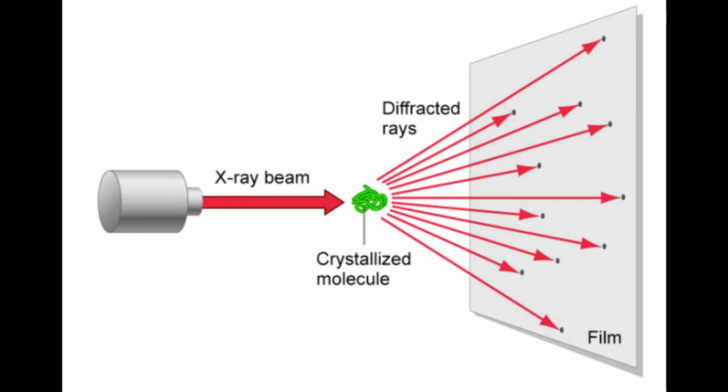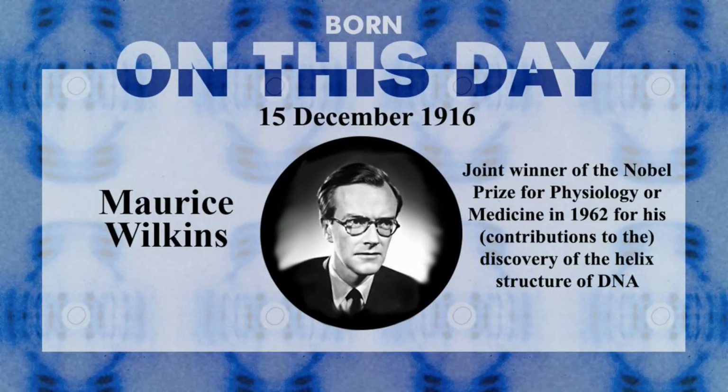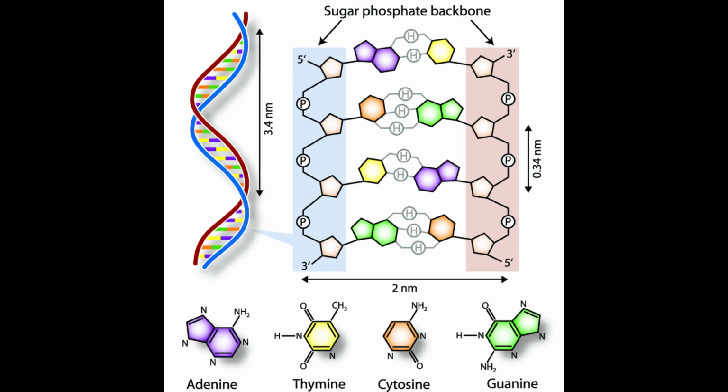Rosalind Franklin prepared her X-ray diffraction pattern of DNA in the laboratory of the British biochemist Maurice Wilkins, who prepared DNA fibers. The diffraction pattern suggests that the DNA molecule had the shape of a helix with a diameter of 2 nanometers and a complete helical turn every 3.4 nanometers.